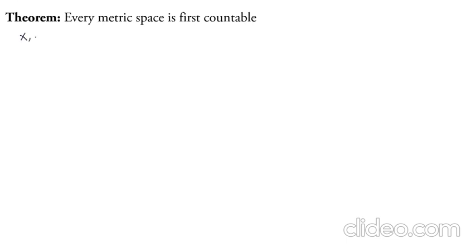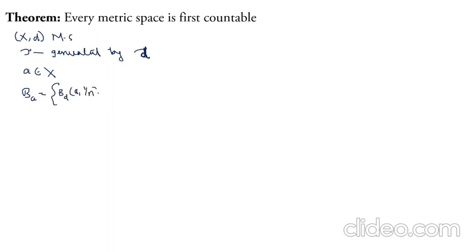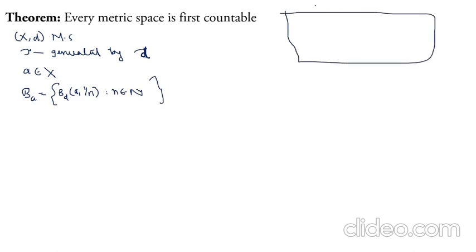So we consider a metric space. Let (X, d) be a metric space and let tau be the topology generated by d, that is, tau consisting of all sets that are open with respect to the metric d, and let A belong to X. We define B_A as the set of all open balls with center A and radius 1/n for n belonging to the natural numbers.